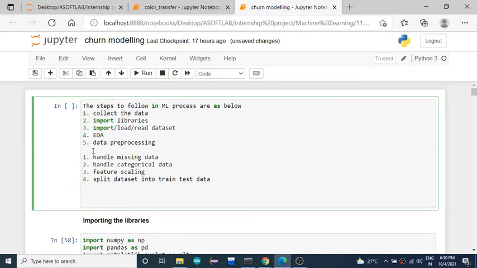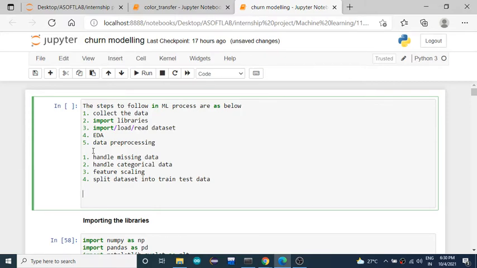For handling missing data, you have three different ways. One is by just removing the entire sample from the data set which contains the missing data, and the other is by using strategies. You can use any strategy to fill out the missing values, and the third way is you can manually search for the missing places and fill them using any technique. Like by just filling with random values, or you can just type and fill the missing values.